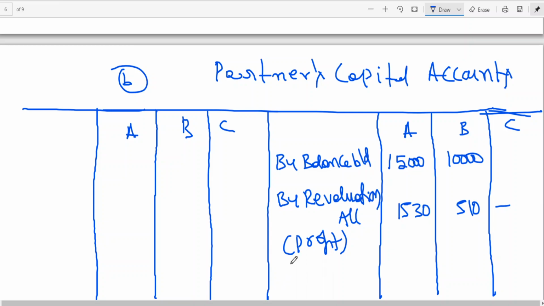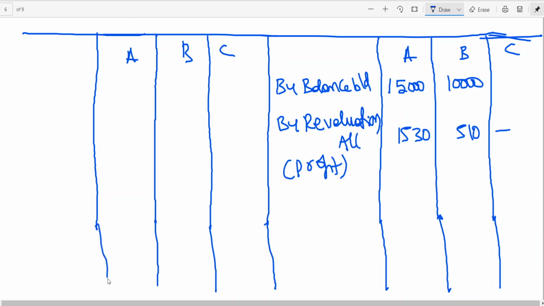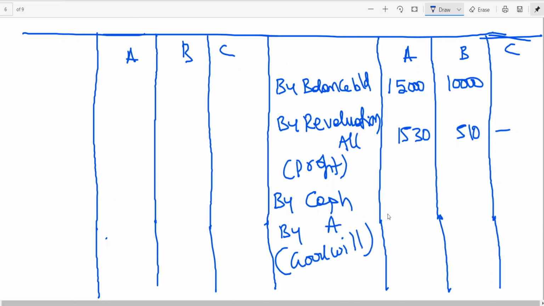Then we have also seen goodwill. Goodwill is to be credited to whom? A, because A alone is sacrificing. Here I am writing by A goodwill. What is cash brought by C, that is to be credited to A: 2,000.